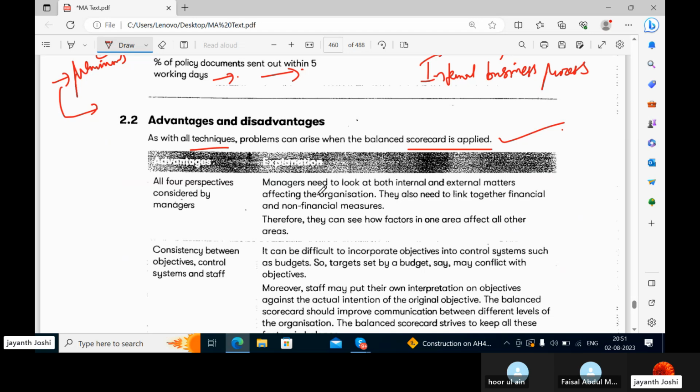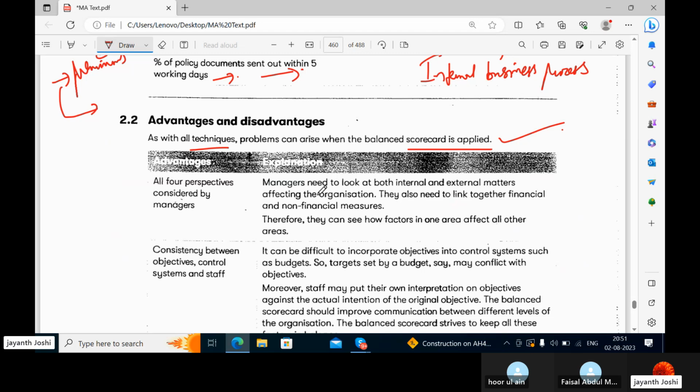From the manager's perspective, but advantages. This is advantageous to the stakeholders, correct? Like to the people, to the stakeholders of the company. Why? Because all the 4 areas are given equal importance. Am I right? For managers, it is a daunting task. I know managers have to focus on all 4 areas. For that reason, they are hired. But it is good for the stakeholders of the company.